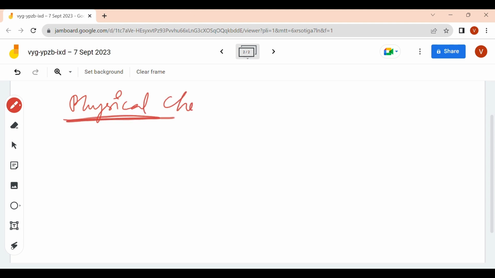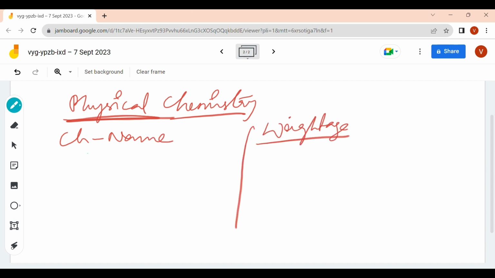In physical chemistry, we have chapter names. First in this list comes your structure of atom. It's a very first chapter, very important chapter, for which you are going to get an average number of questions expected: 2 questions for mains and advanced as well.